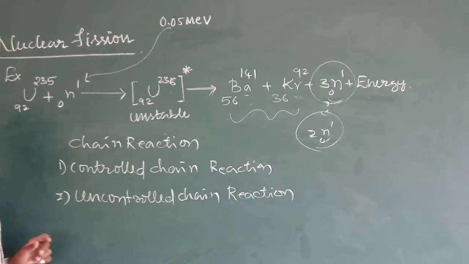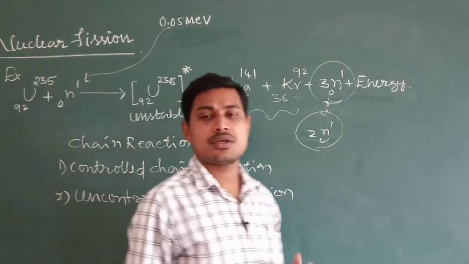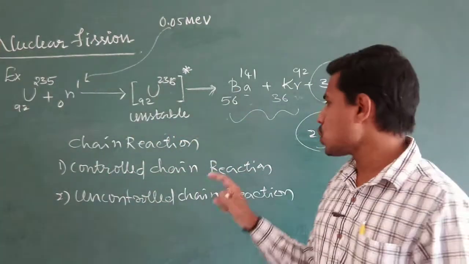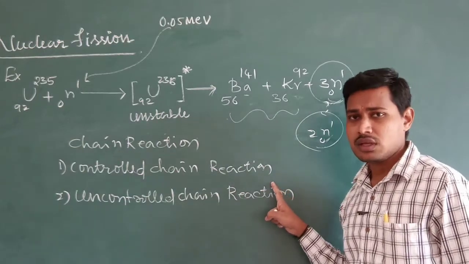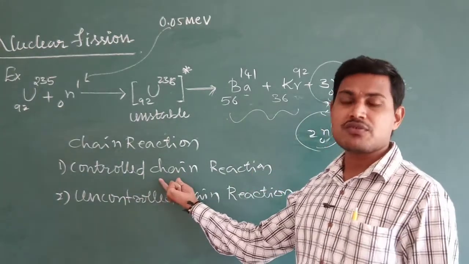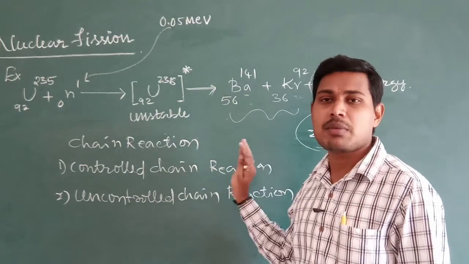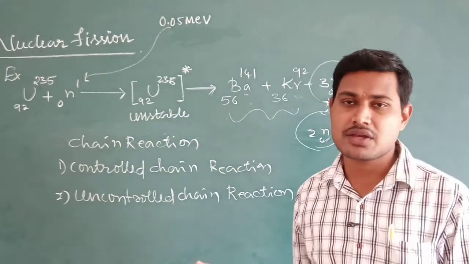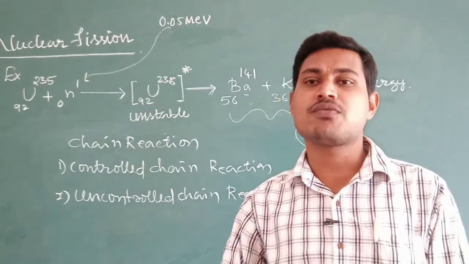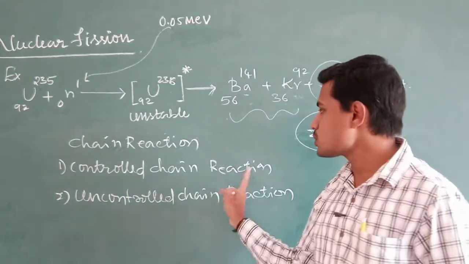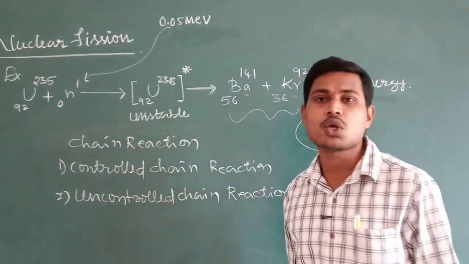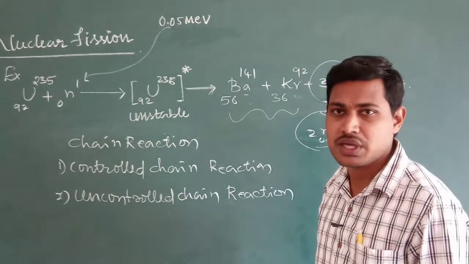Okay. So what do you mean by controlled chain reaction? Remember, in the controlled chain reaction, the growth of neutrons is carried up to a certain extent, thereby the number of neutrons in the reaction is kept constant. There is no further increase of neutrons. Such reactions are called controlled chain reactions.